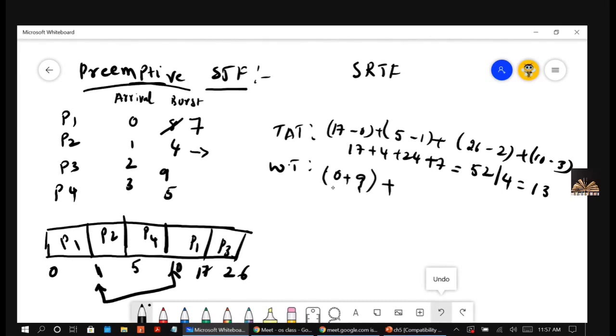For P2, it arrived at 1 and it got the job at 1, so there is no waiting time in between. So it is 0. For P3, it arrived at 2, but it was given the CPU at 17. So 15, 17 minus 2. For P4, it arrived at 3 and was given at 5. So 5 minus 3, 2. So 9 plus 15 plus 2. How much? 26 by 4.